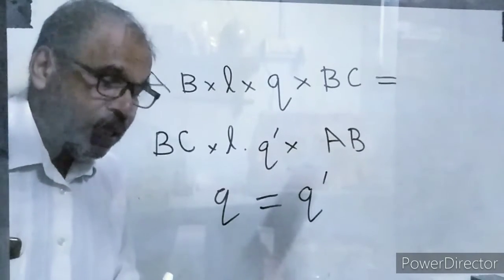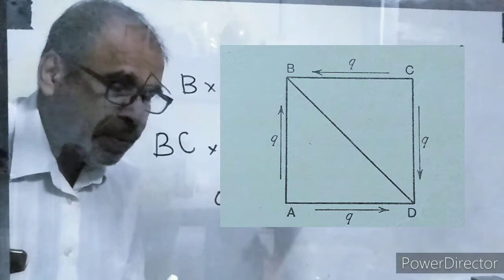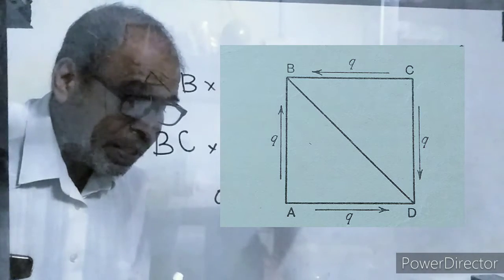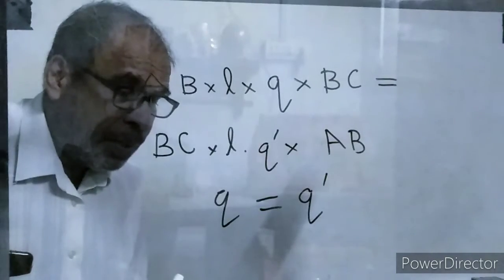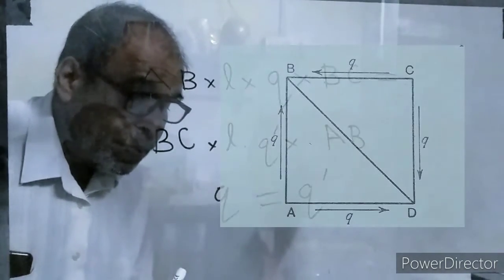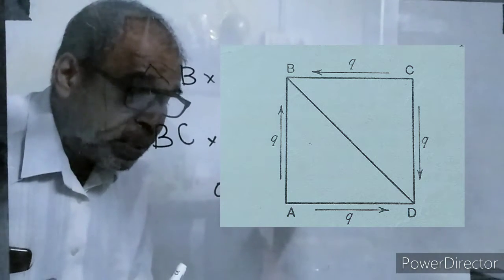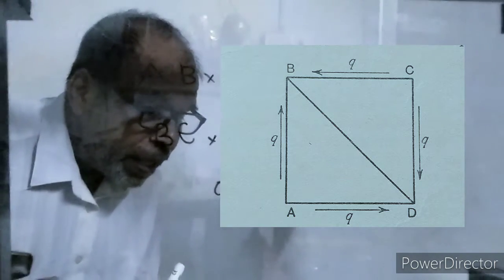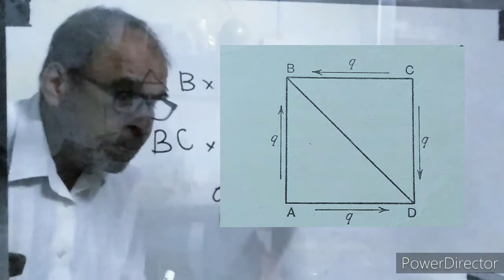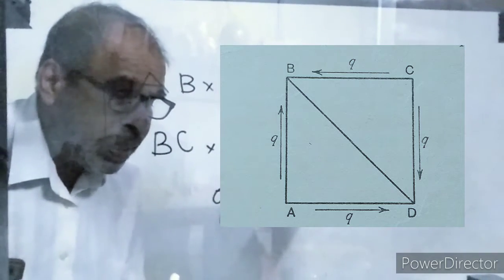Now consider a square. See the figure. Tangential shear stresses act on it. Consider the equilibrium of the part BCD or ABD. Consider the part BCD.